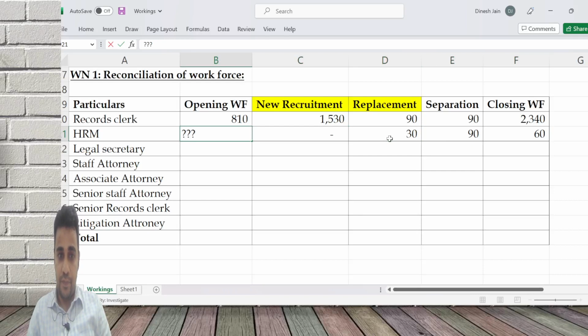Now, tell me what number should come here. Opening plus new recruitment plus replacement minus separation is closing. So what should be the opening number for this category? 120. 120 plus 30 minus 90 is 60.